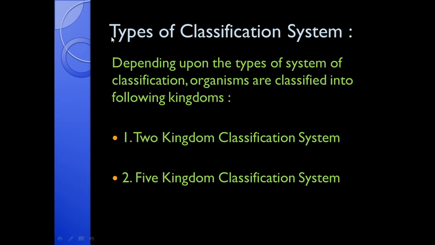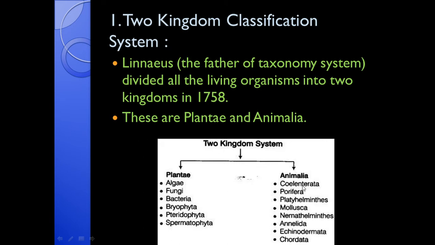Now, what are the different types of classification systems? Depending upon the types of systems of classification, organisms are classified into the following systems. First is the two kingdom system of classification, and second is the five kingdom system of classification. Let us study first about the two kingdom system of classification.